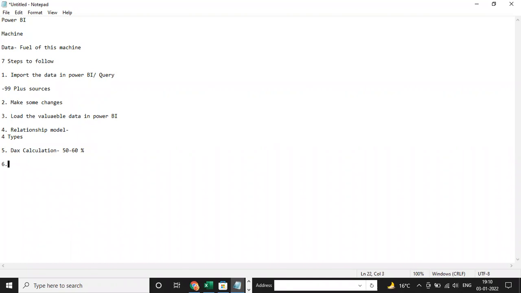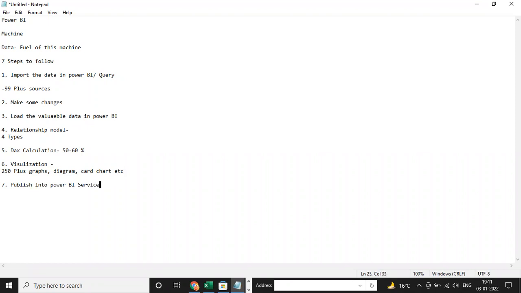And the sixth part, guys, is to make the visualization. You have 250 plus graphs, diagrams, charts, and many more. So there are a total of 250 plus visualizations in your Power BI. And guys, the seventh step, after visualization, is to publish into Power BI service.